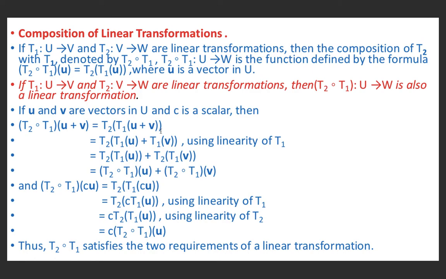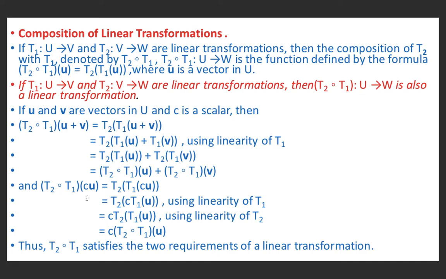But T1 is a linear mapping, so it preserves vector addition. So T1 of u plus v equals T1 u plus T1 v. So we get T2 of T1 u plus T2 of T1 v, by the definition of composition. So composition of linear transformations preserves vector addition.